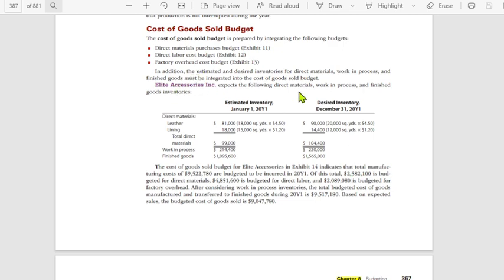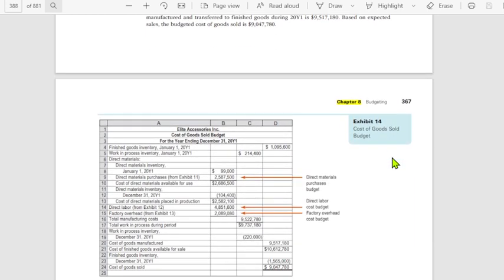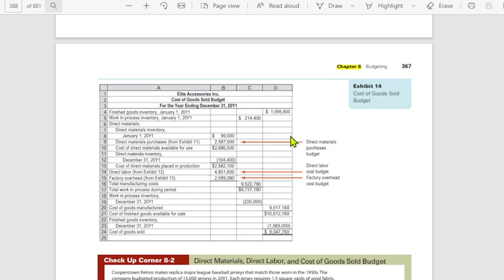Okay. Elite Accessories expects the following: the DM, WIP, and finished goods inventory. So meron tayong beginning and ending inventory given here. So let's take a look at the example, yung cost of goods sold budget. So ito yung medyo mahaba na kasi incorporated na halos lahat yung items doon. Finished goods, so tama, ito siya. Then itong identify dito yung cost of goods manufactured, ito. Then minus mo lang yung ending to get your cost of goods sold.